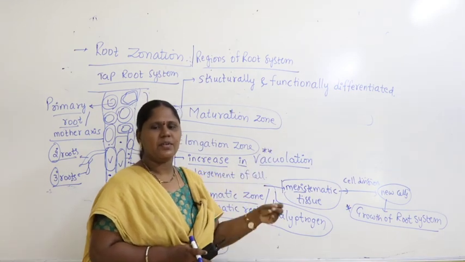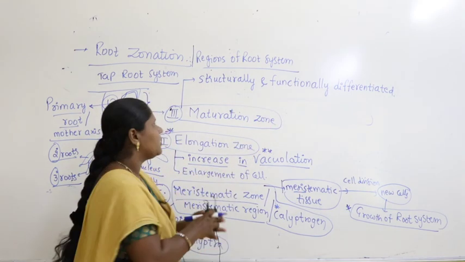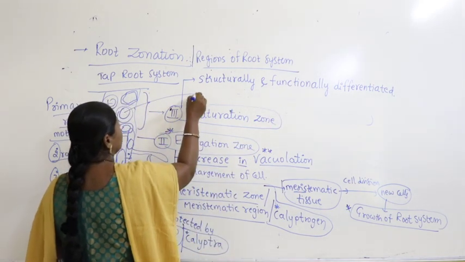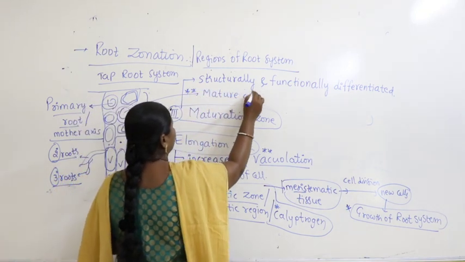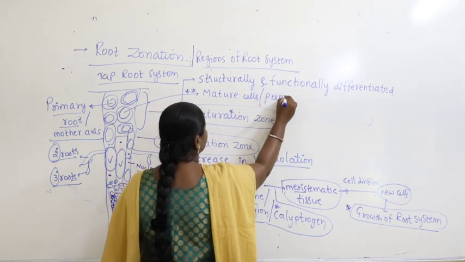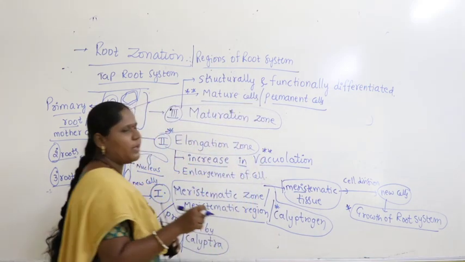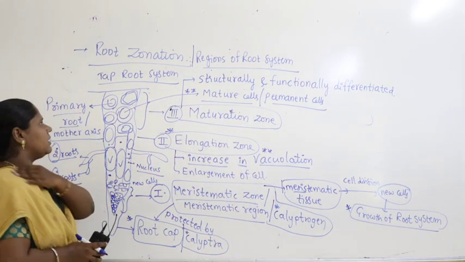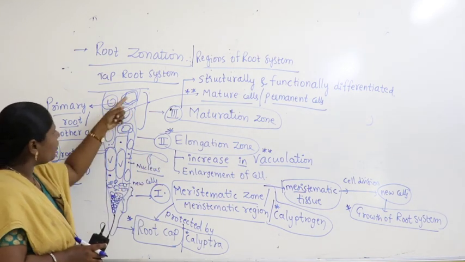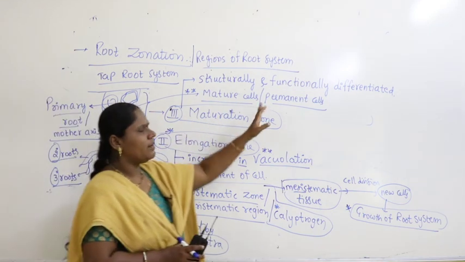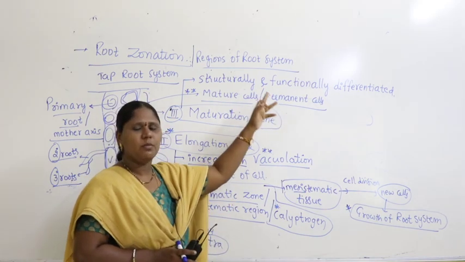When a cell is structurally and functionally differentiated, such cells are called mature cells, or they are also called permanent cells. What's the meaning of a mature cell? Completely developed cells, completely formed cells, and now they become permanent. Further they will not undergo any changes. That's why they are called permanent cells.